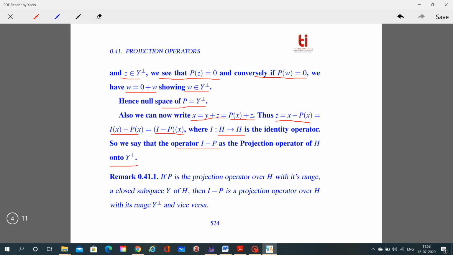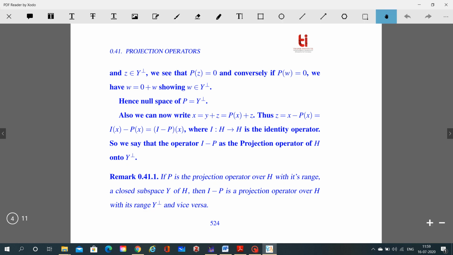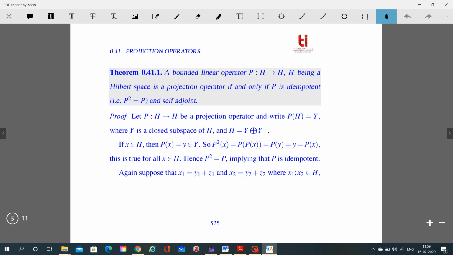So if P is the projection operator over H with its range a closed subspace Y of H, then I - P is the projection operator over H with its range Y perpendicular, and vice versa. So we have discussed that. Now we have a theorem on the projection operator.